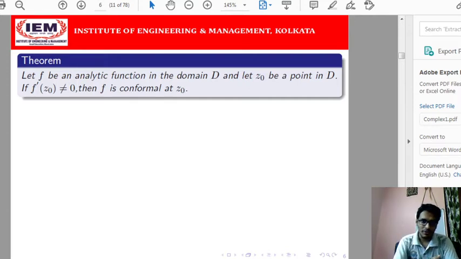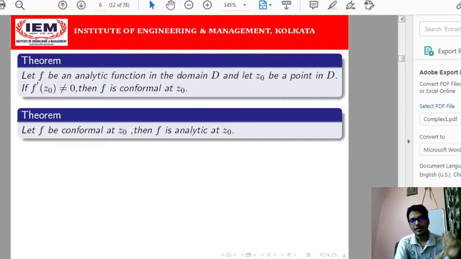So actually, from the consequences of an analytic function, if we impose that the first derivative is not equal to 0 at a particular point, as well as the function being analytic, then obviously the function will be conformal at that point. Conformal at that point means if we consider two curves intersecting at this point, the angle made at this point will be preserved in the sense of magnitude and direction under the mapping. So that is actually the consequence of the conformal mapping.